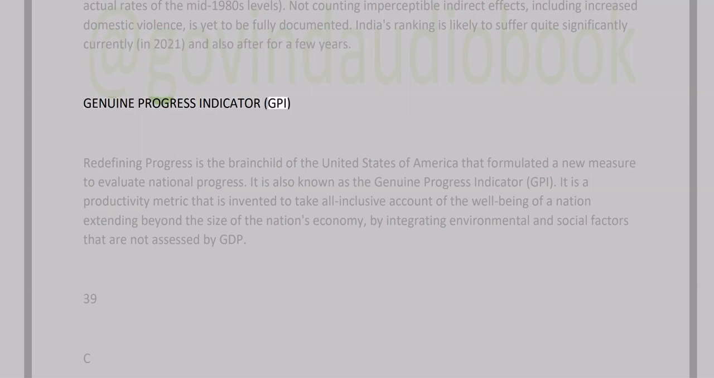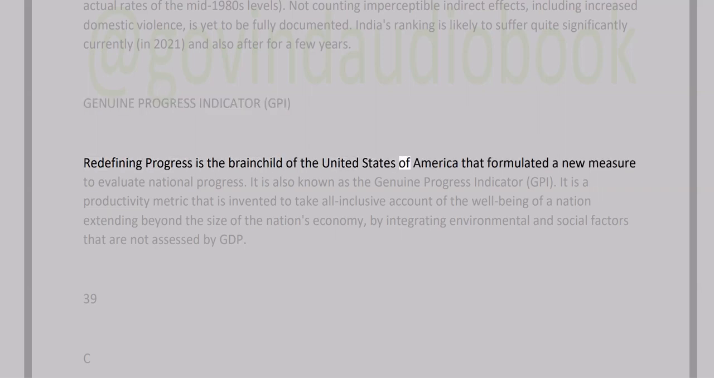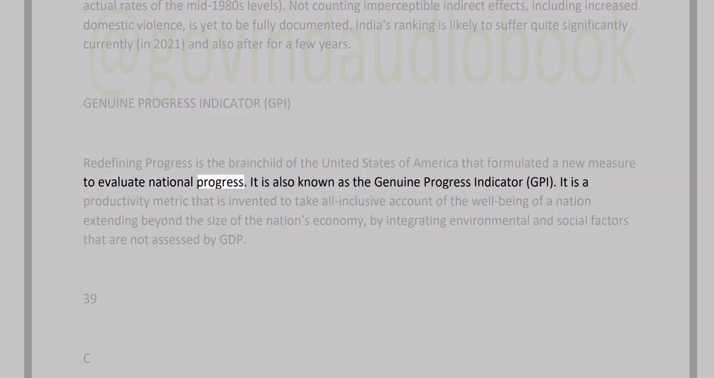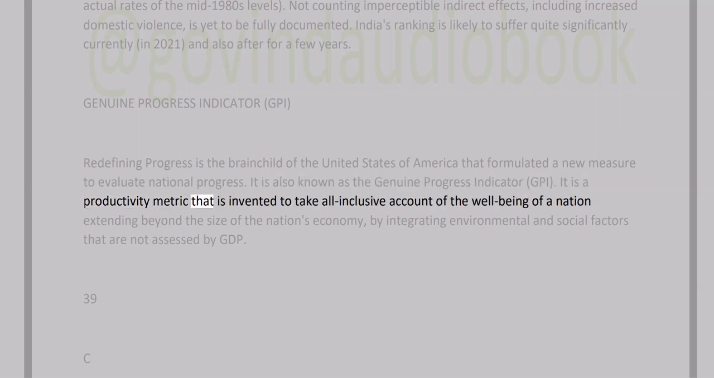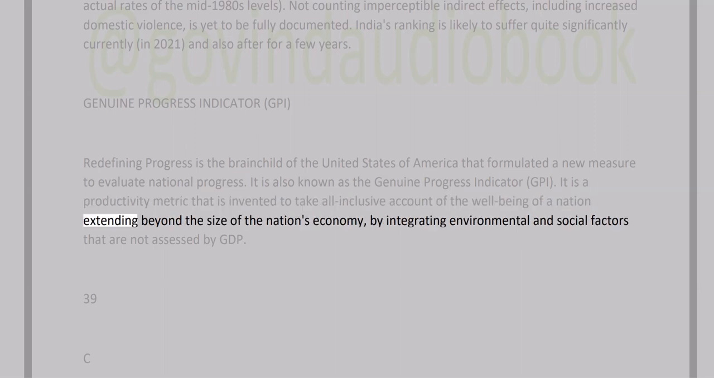Genuine Progress Indicator, GPI. Redefining Progress, a US organization, formulated a new measure to evaluate national progress. It is also known as the Genuine Progress Indicator, GPI. It is a productivity metric that is invented to take all-inclusive account of the well-being of a nation, extending beyond the size of the nation's economy by integrating environmental and social factors that are not assessed by GDP.